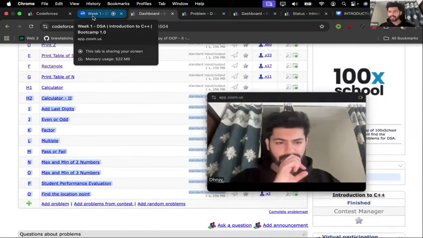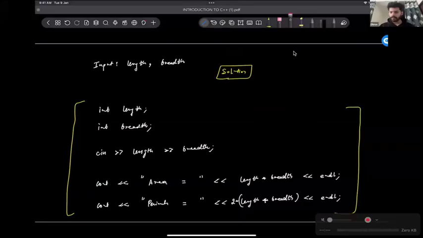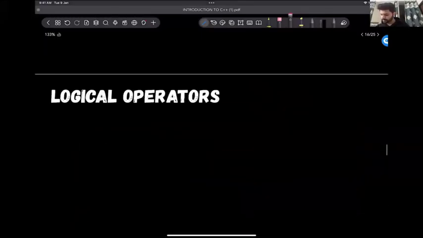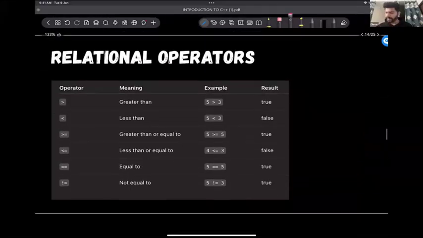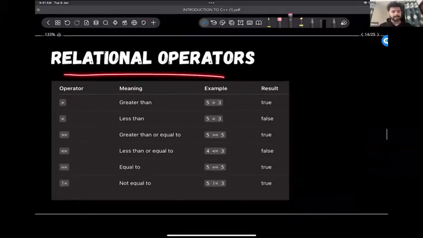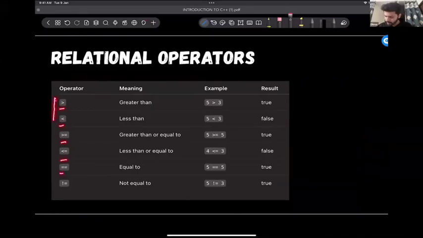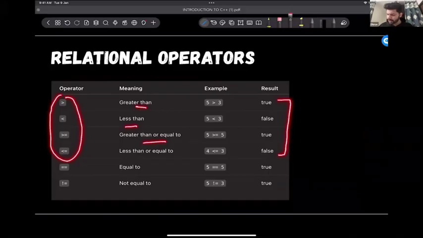So next thing that we have to discuss is, let me go back to my screen. Next thing is relational operators. Guys, what do you think about these operators? Do I need to explain them? I think these should be very simple. These four should be very trivial. Does everyone understand these four operators? Greater than, less than, greater than or equal to, less than or equal to.